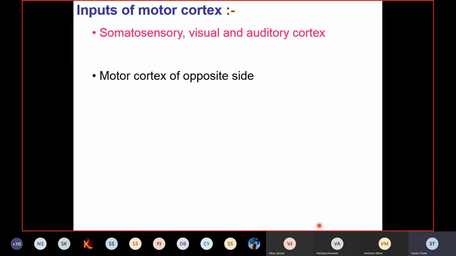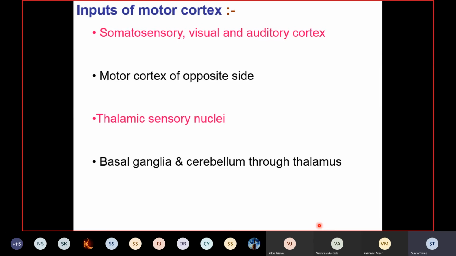So when one of our hands is working, the other hand knows what work is going on on the one side. That is because the two cerebral cortices are working together. If the right hand is working, the left hand knows what the right hand is doing, so automatically it will try to support the movement. Suppose we are picking up any object, and it falls. Immediately you'll find the opposite side hand comes to help the right hand. So the motor cortex on either side works in coordination.